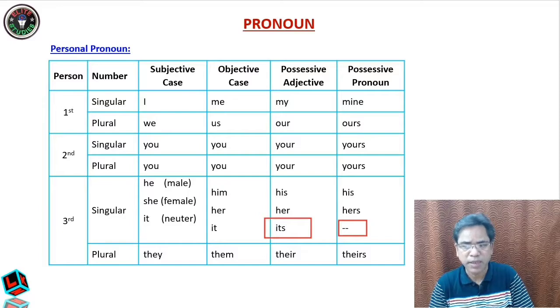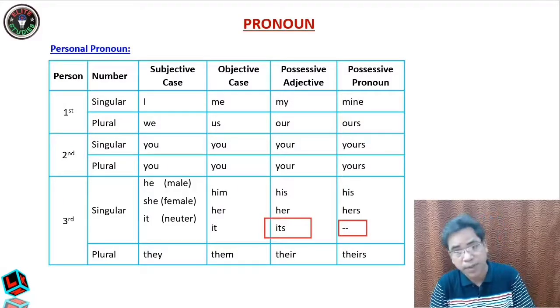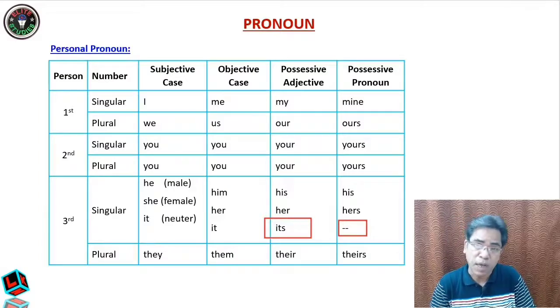Okay, dear students. So here the most important thing you have to know from the spoken English point of view, dear students, whatever you should remember, is that a singular noun or pronoun will take a singular verb. A plural noun or pronoun will take a plural verb. This is the basic rule of grammar. While speaking English also, this is very important.